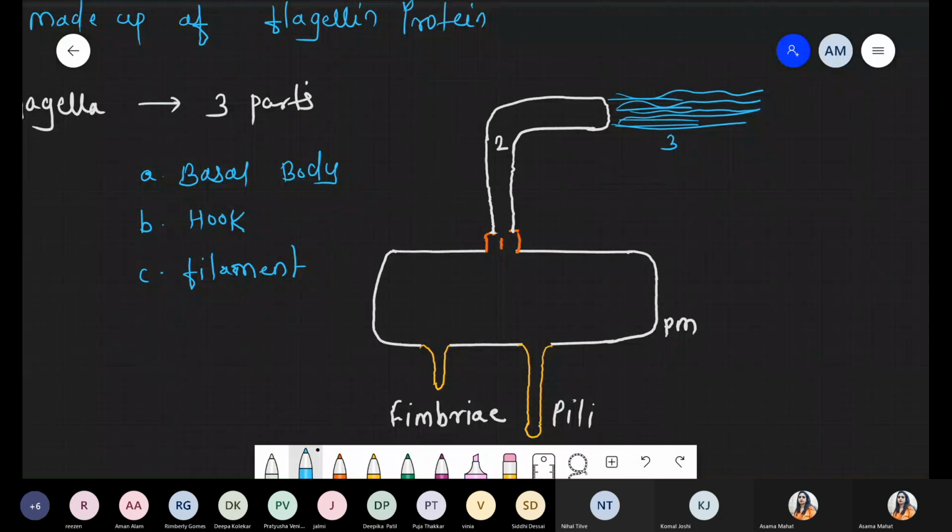So what is the meaning of number 1? Number 1 is nothing but the basal body. This is the typical structure which is present at the base. Number 1 is called the basal body.